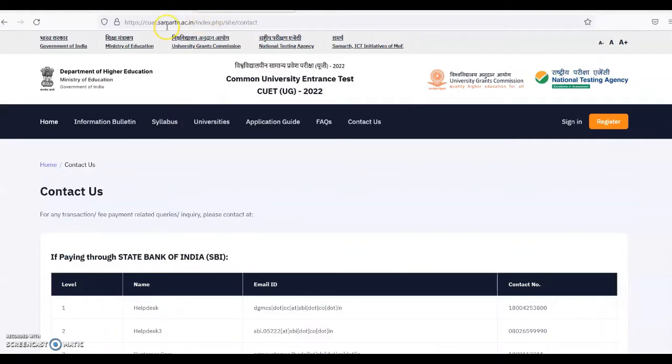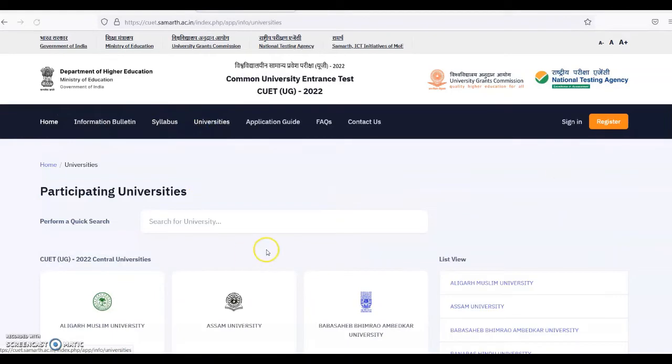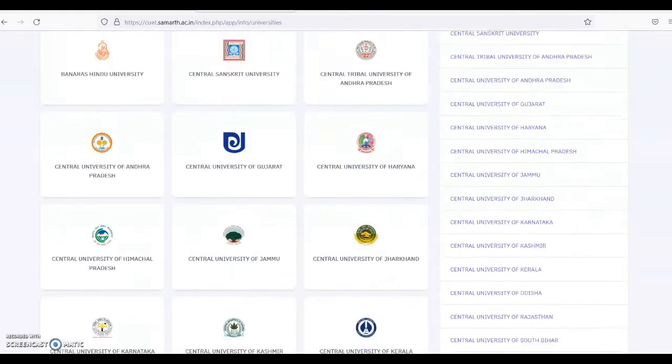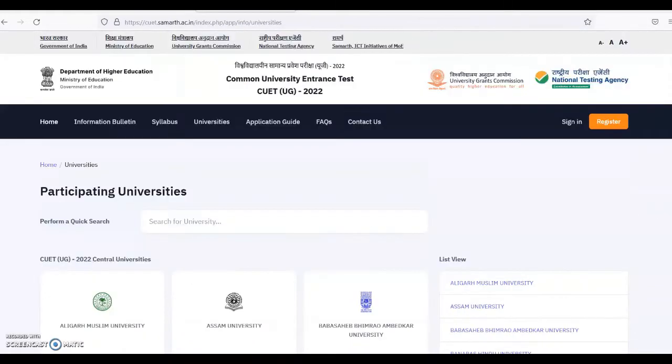First of all, you have to visit the website cuet.samarth.ac.in. Once you log in to this website, you can see all the details regarding the examination process of the Common University Entrance Test. You can see the information bulletin, syllabus, and participating universities. You can see the list of the participating universities in alphabetical order. Central University of South Bihar is also participating in CUET 2022. You can see the application guide, frequently asked questions, and contact us.